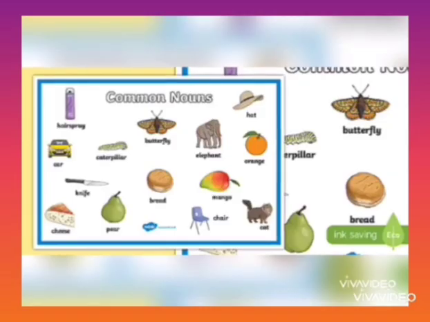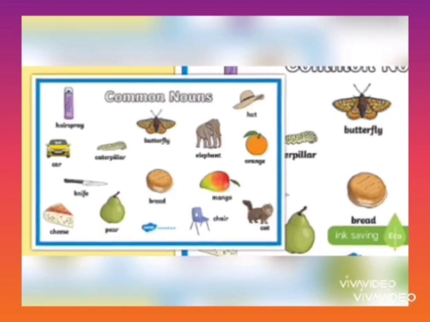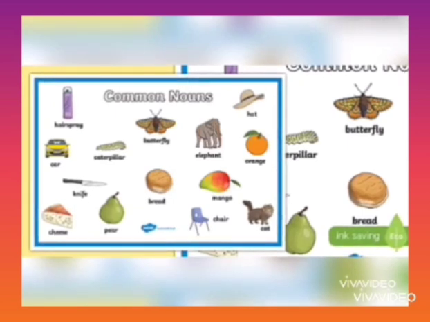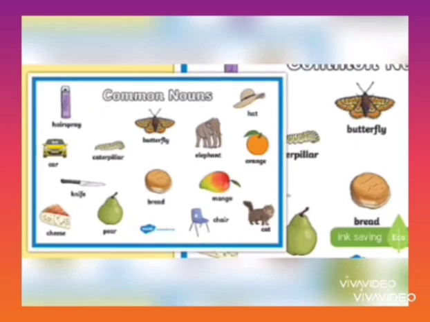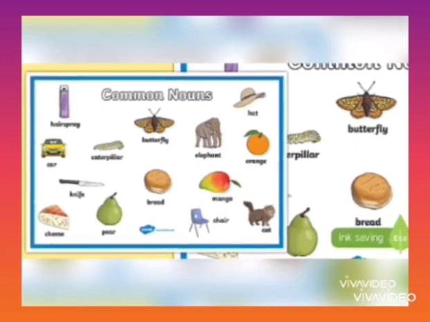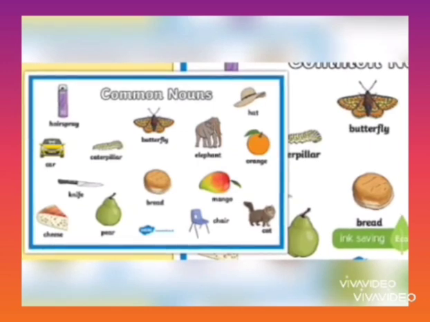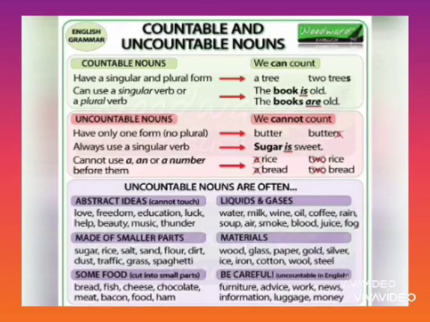Now common nouns: you can see here the pictures of butterfly, bread, mango, orange. All these are general things, and that's why they belong to the category of common nouns. I hope that now you can differentiate between proper nouns and common nouns. You can see that hat is there, caterpillar is there, knife is there.